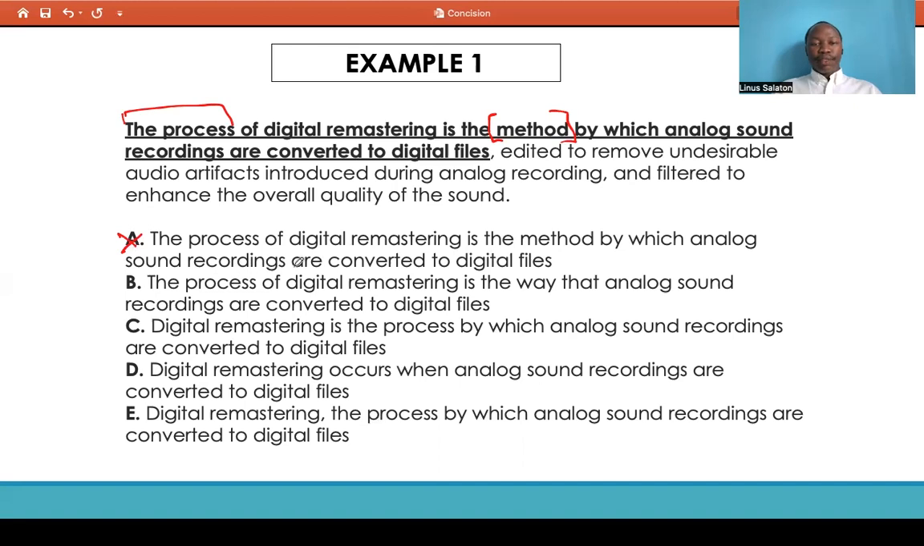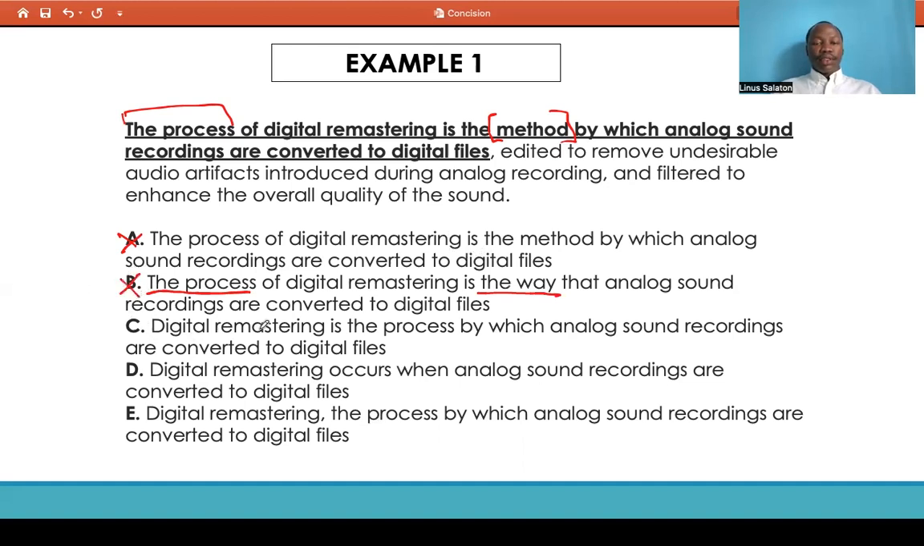B says, the process of digital remastering is the way that analog sound recordings are converted to digital files. You can really tell two words that are sort of similar. The process is the way. So again, too much wordiness, or two words that mean the same. Let's look for an answer choice that conveys this with one word instead of two. So B is out also.